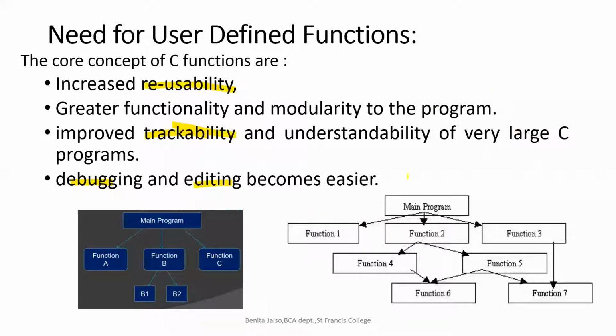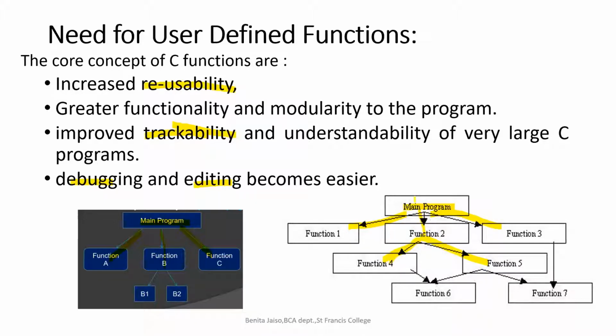So the main program, as I have shown in this figure, from the main program, we will be calling the subprograms, which we have named as function A, function B, and function C. As I told before, in this figure I have shown you, from the main program, we can call function 1, function 2, function 3. And from the second function, I'm again calling function 4 and function 5, right? So within one function, we can call another function.